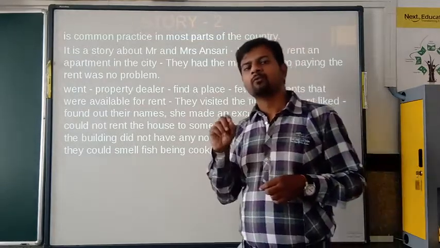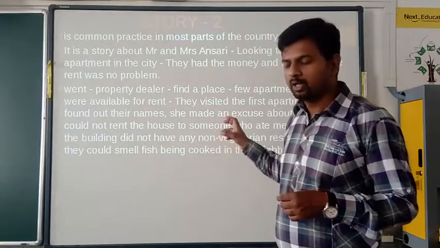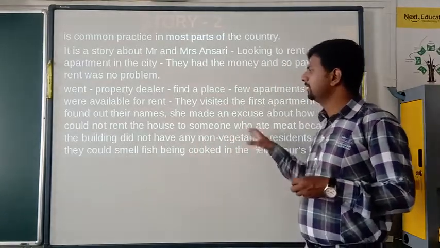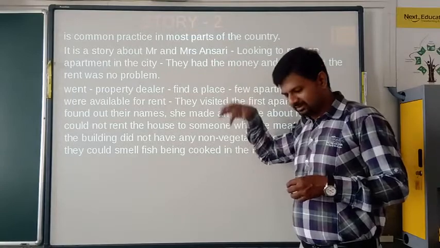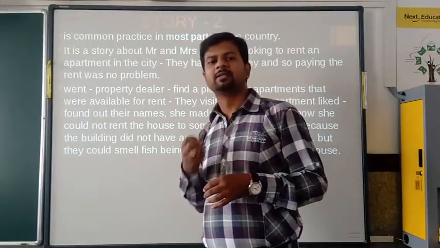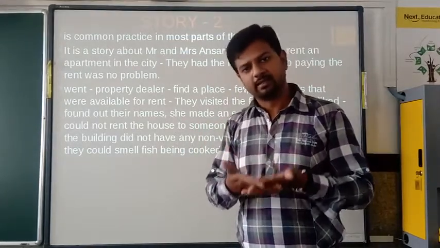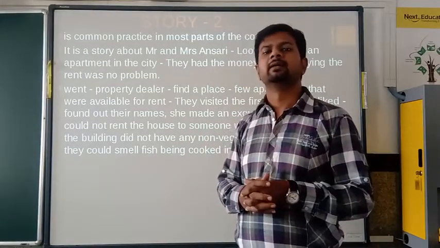We are going to give this only to vegetarians. So she was opposing non-vegetarians. But in the same building corner, they found the smell of fish frying, which means non-veg people were staying there.